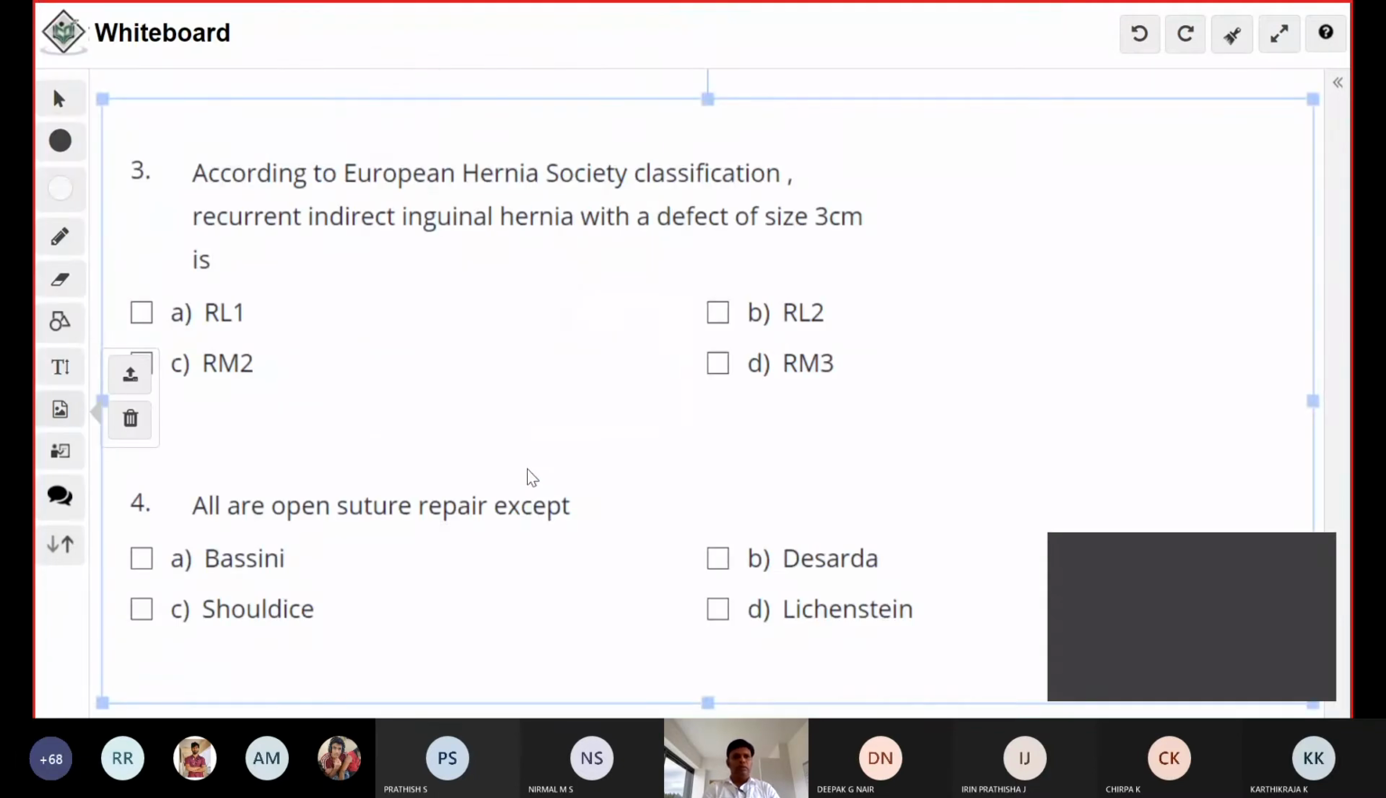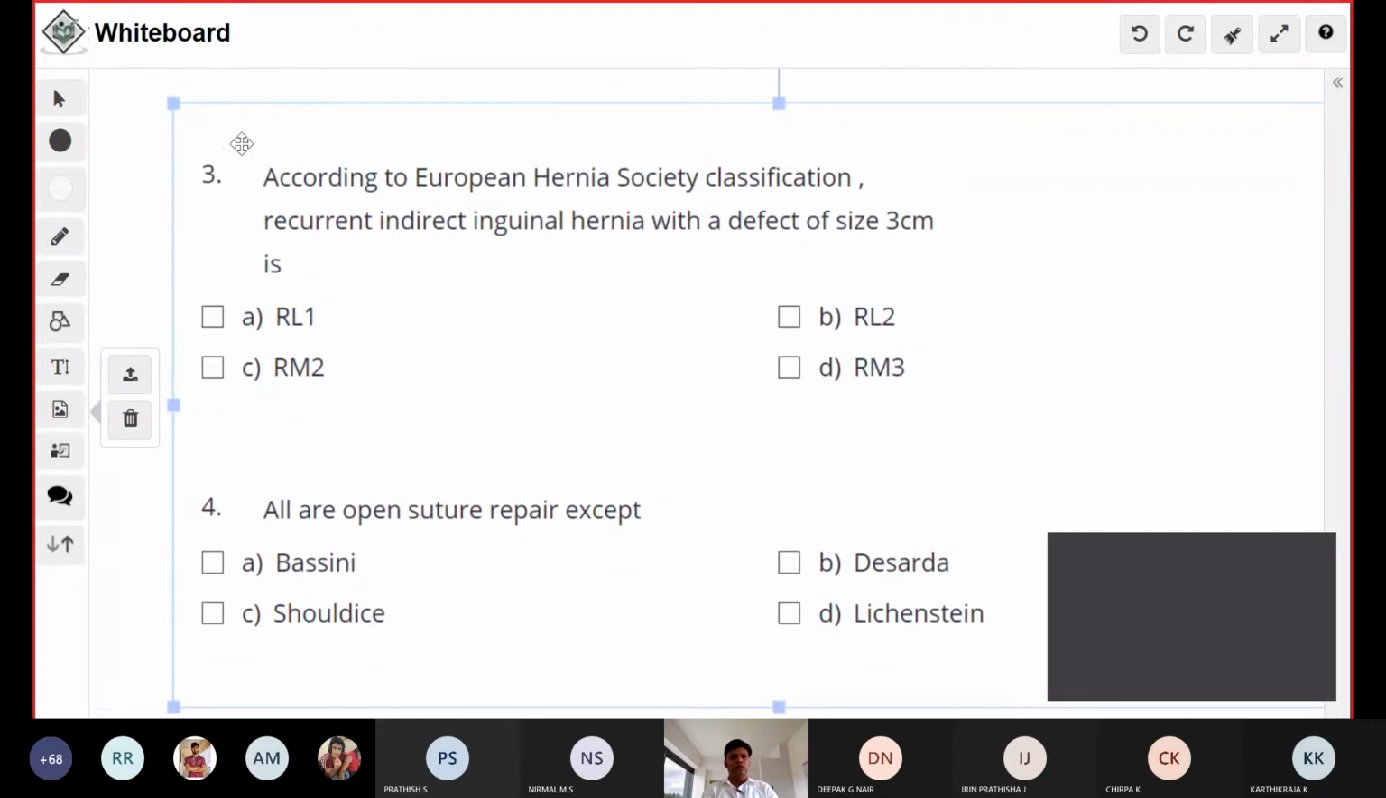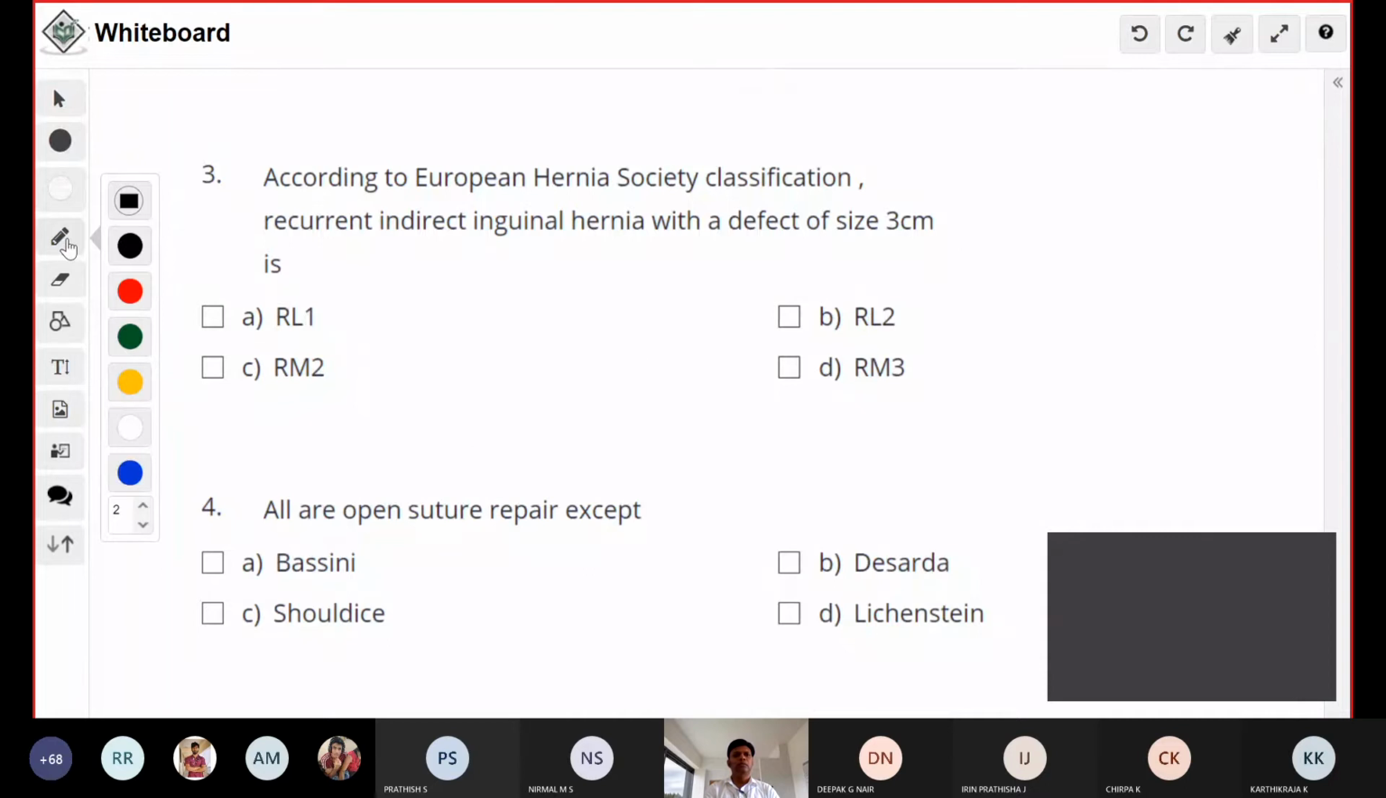So this is the next question. What is the answer for this question? Question number 3. You have answered this, no? What is the answer? Oral 2. Okay, so the answer for this question is oral 2. We will discuss why I am saying oral 2.